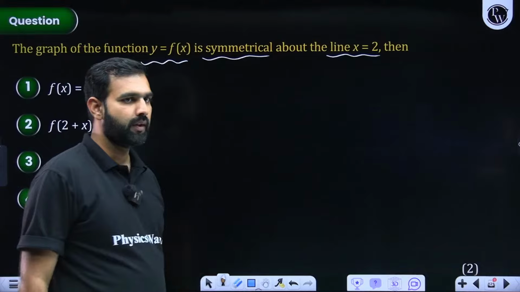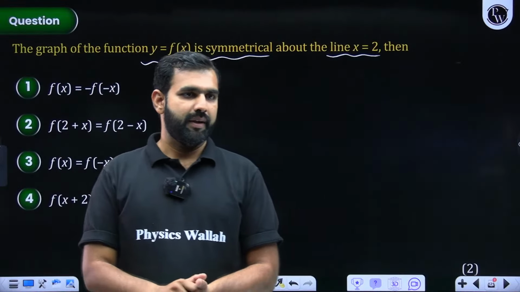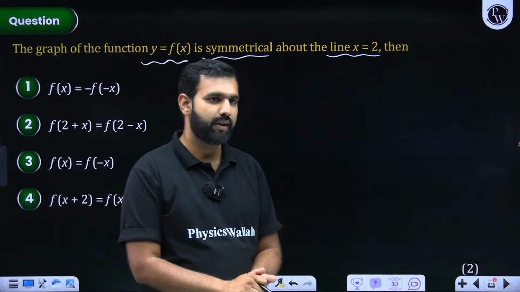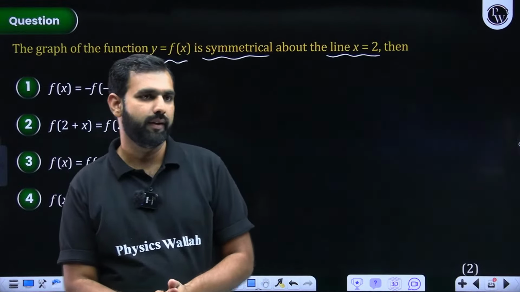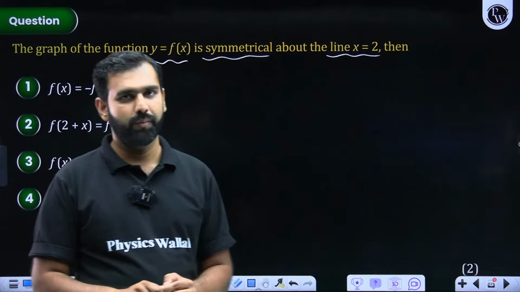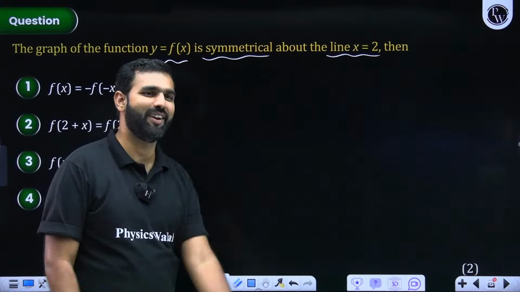Clear, sir. Sir, I like your teaching method. Sir, from which university did you graduate? I graduated from RGPV Bhopal. My college was IPS Academy Indore. My branch was CSE. What shall I tell you apart from that?